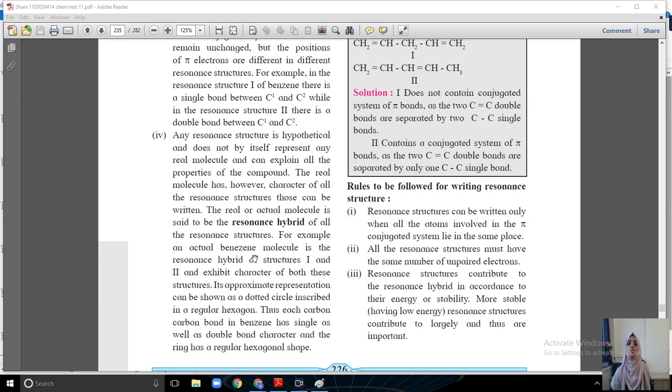For example, the actual benzene molecule is a resonance hybrid of structures 1 and 2 and exhibits the character of both these structures. In approximate representation it can be shown as a dotted circle inscribed in a regular hexagon. Thus, each carbon-carbon bond in benzene has a single as well as double bond character, and the ring has a regular